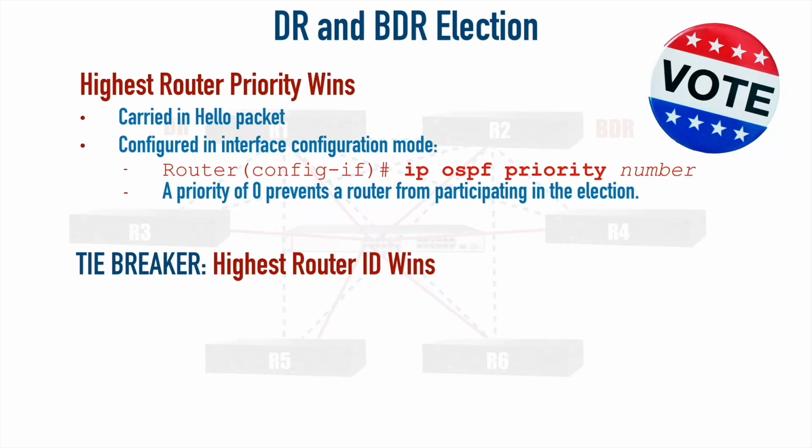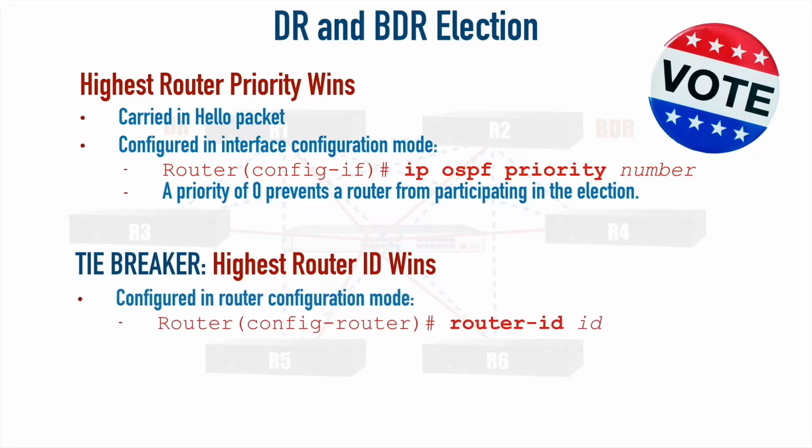And the router ID can be configured explicitly in OSPF router configuration mode by saying router-ID, and then we give a dotted decimal IP address, essentially. It looks like an IP version 4 address. We could say something like router-ID 1.1.1.1. Now, just because we say that, we're not advertising that network. We're just using that as our identification.